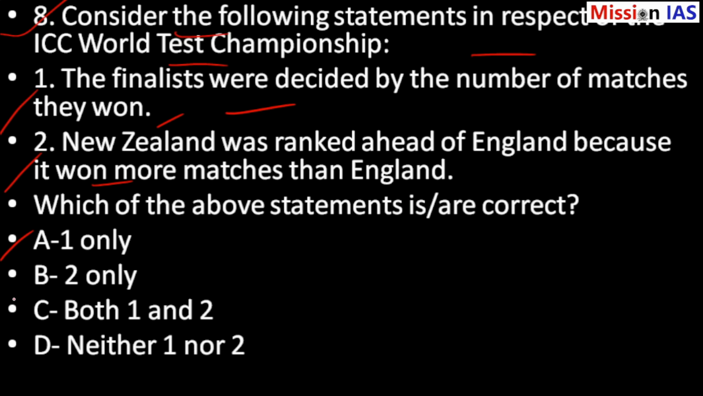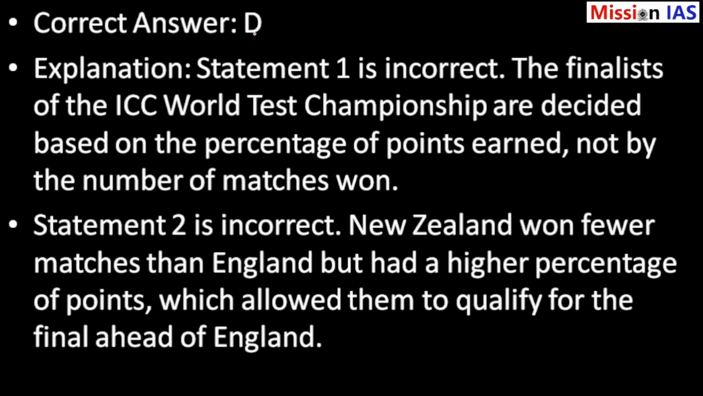Option A, 1 only. Option B, 2 only. Option C, both 1 and 2. Option D, neither 1 nor 2. Answer is very easy. Answer is option D. Statement 1 is incorrect. The finalists of the ICC World Test Championship are decided based on the percentage of points earned, not by the number of matches won.